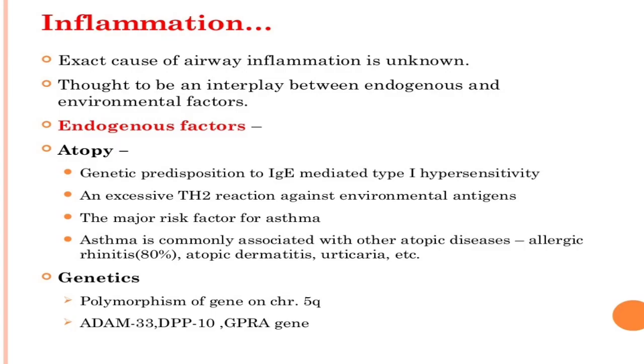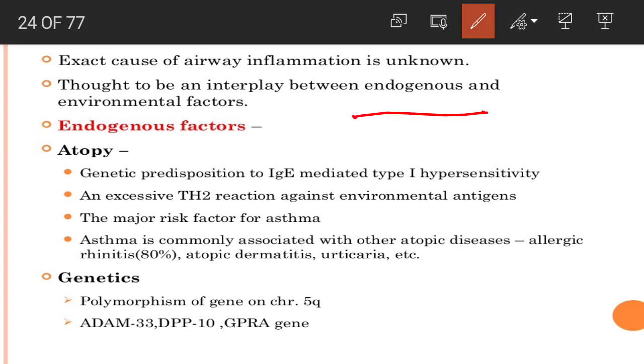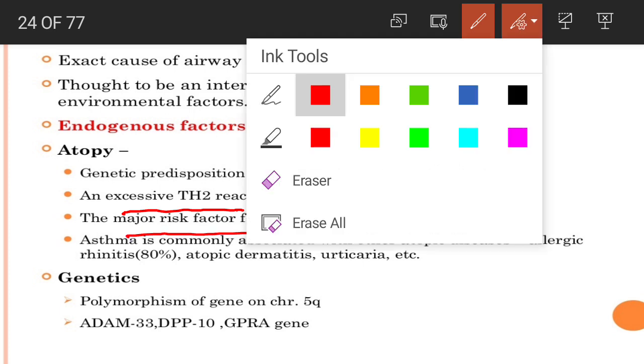Now, the exact cause of airway inflammation is unknown, though we have learned the process is thought to be an interplay between endogenous and environmental factors. So what are the endogenous factors? Atopy, genetic: there is a genetic predisposition to IgE mediated type 1 hypersensitivity, and an excessive Th2 reaction against environmental antigens. Environmental antigens means allergens. These are the major risk factors of asthma.